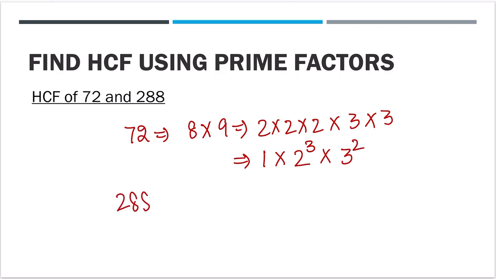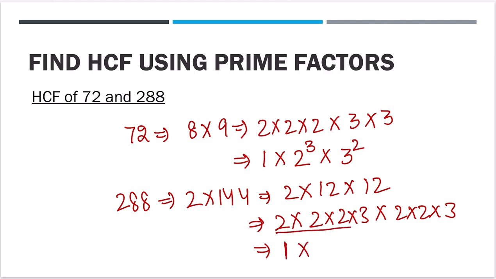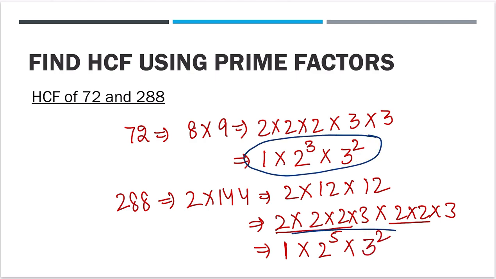For 288, I can write it as 2 into 144. I can write that as 2 into 12 into 12. And 12 is 3 into 4. So 2 into 2 into 3 into 2 into 2 into 3. If you write it, it is 1 into 2 raised to power 5 into 3 squared. So these are the prime factorizations of 72 and 288.